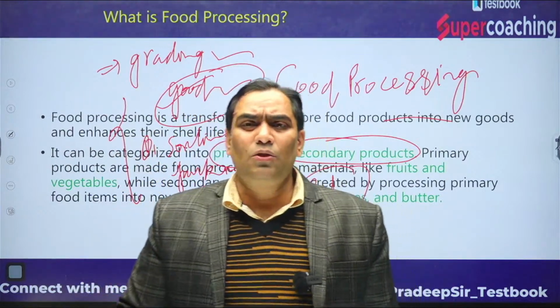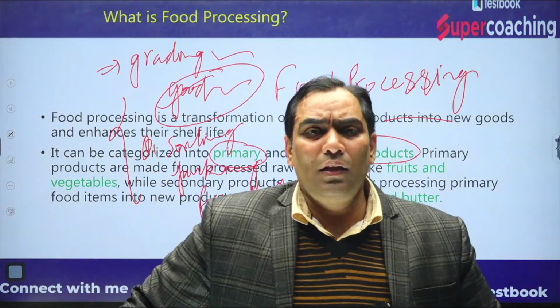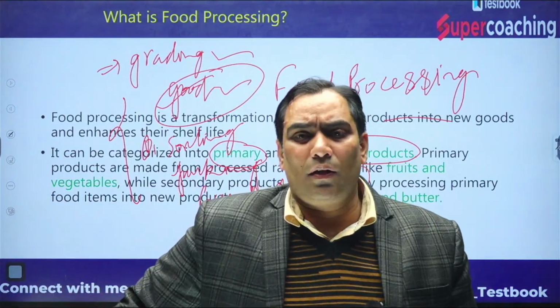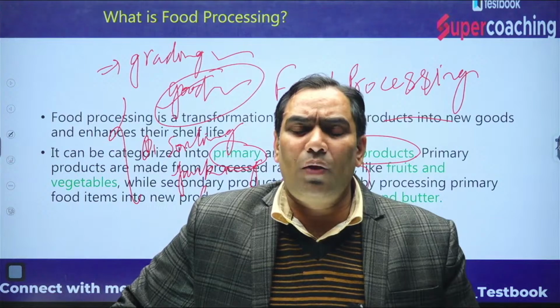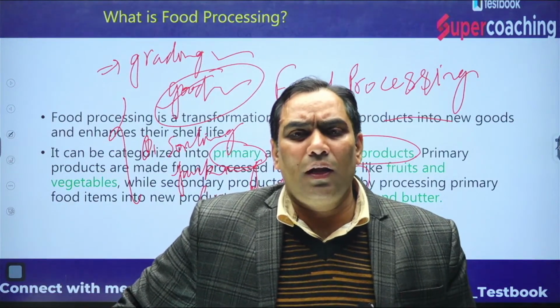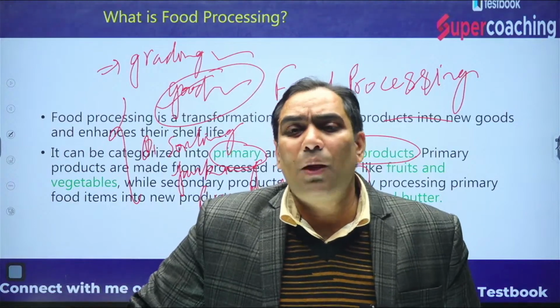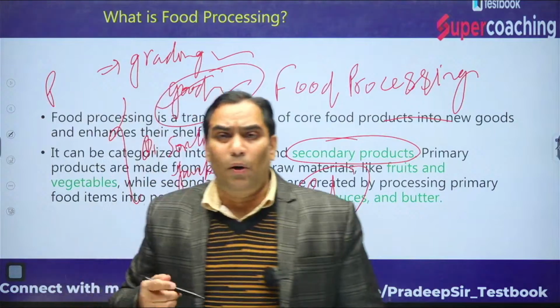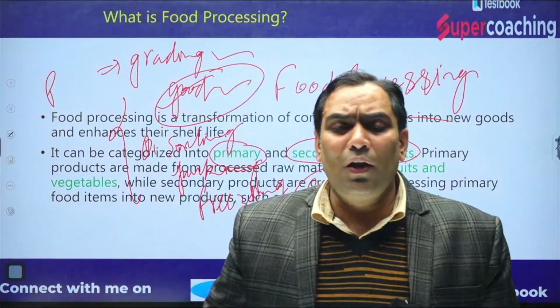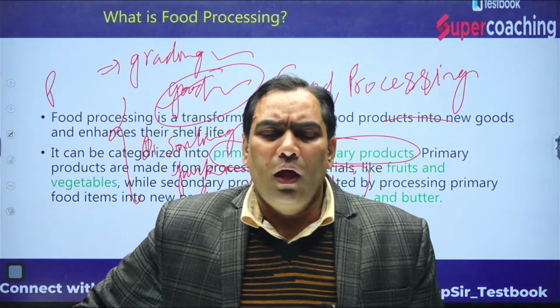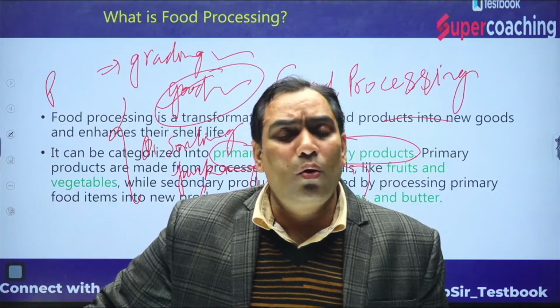That means not too much value addition. In the primary processing there is not too much processing. The physical property, the chemical property, the nutrient value of the product are not going to change.